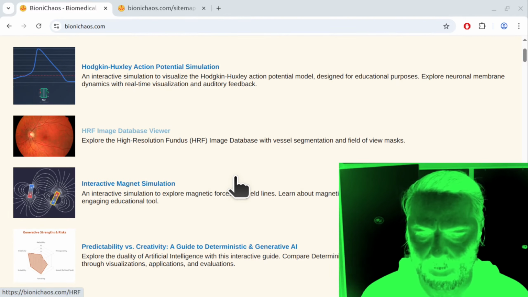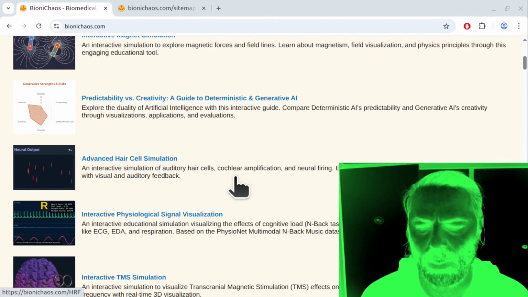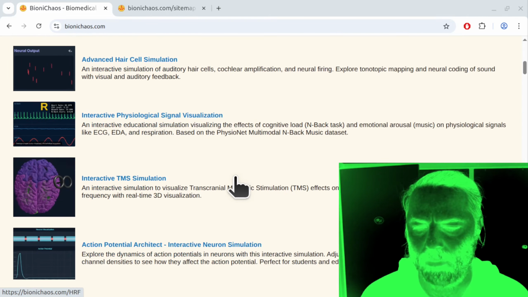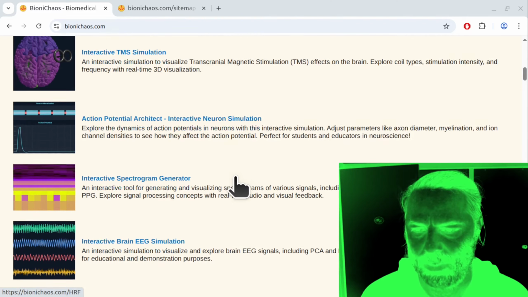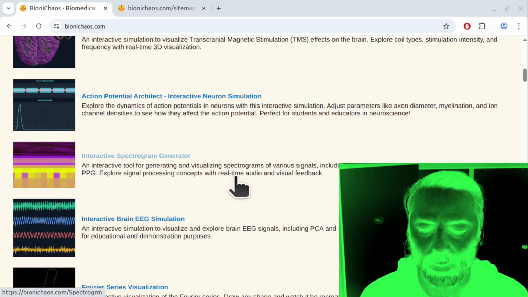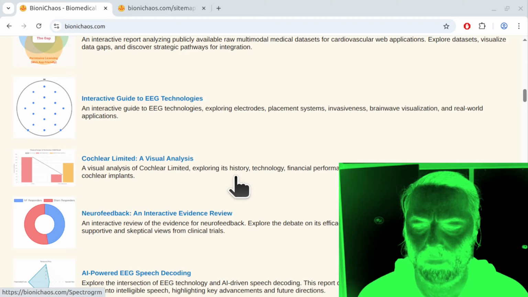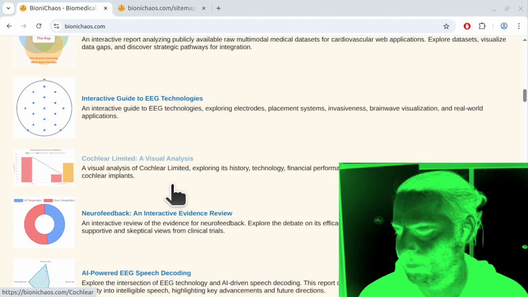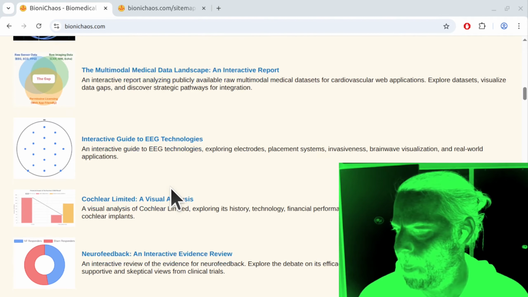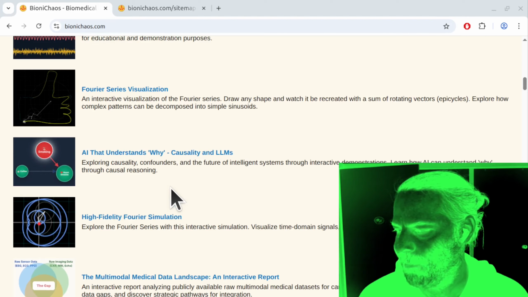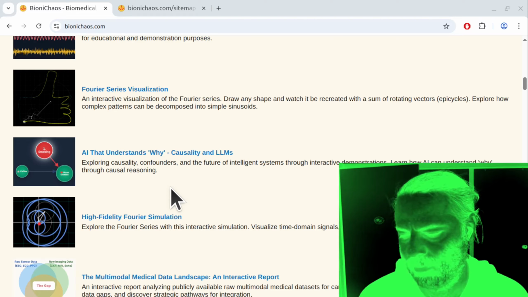Scrolling through the site, can you tell me which tool you like the most? Which one do you find most interesting? I do know you are an AI model and you don't have preferences, but just... Understood. If I had to pick one of the tools on the page based on the descriptions, the AI that understands why, causality, and LLMs seems quite interesting given my nature as an AI. It explores causality, confounders, and the future of intelligent systems.